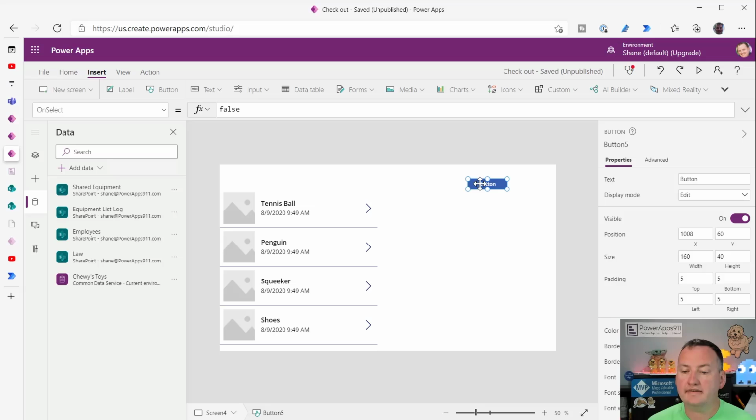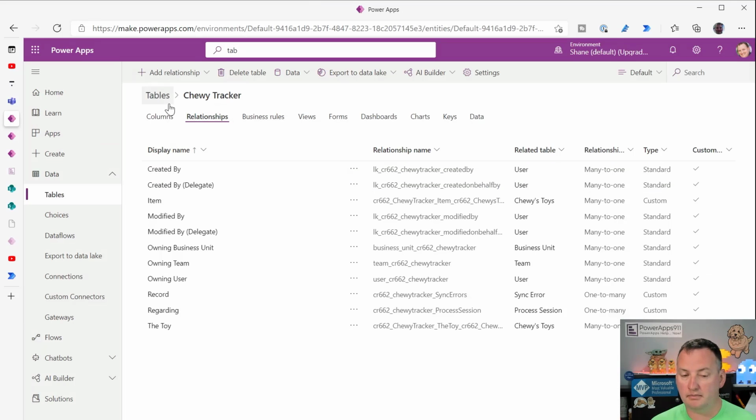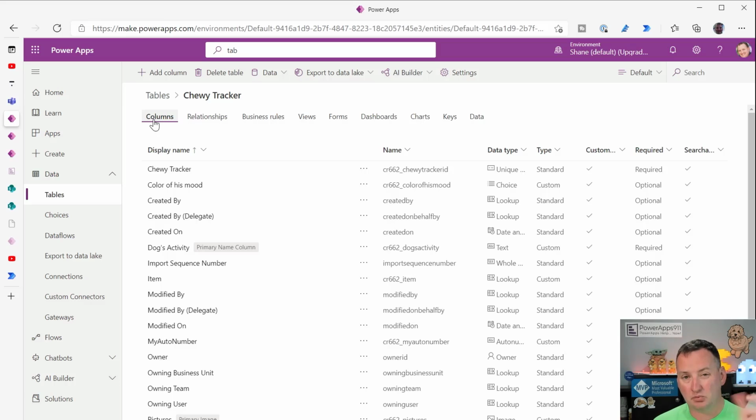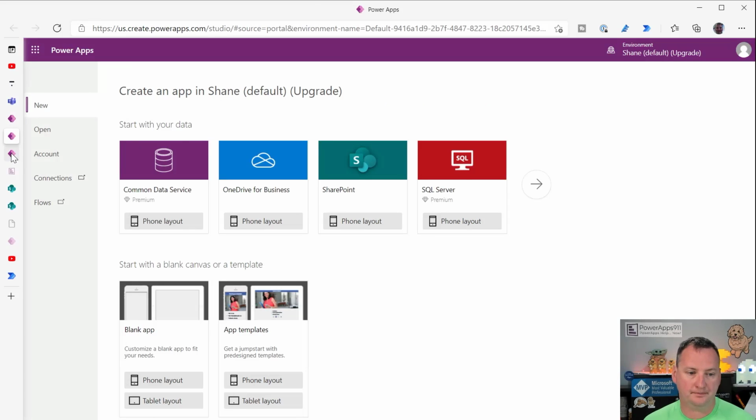So the key is that when you go to create the record in our main parent, Chewy Tracker, what we're going to have to do is tie the records together. And so you need the whole record. And we're going to do it with a patch. I think that's the hardest one to do.